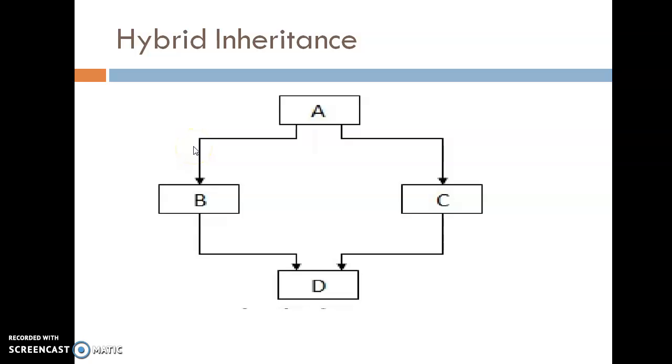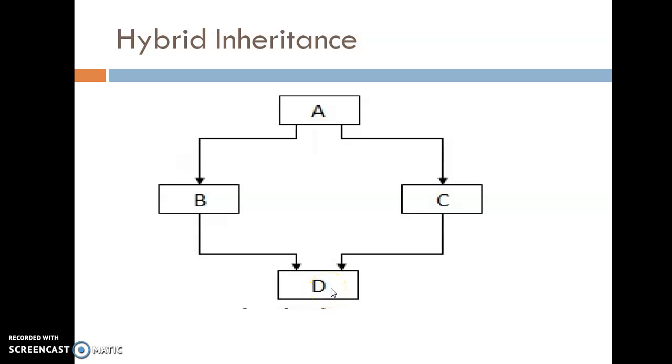Next is hybrid inheritance. Hybrid inheritance is a combination of any types of inheritance out of the previous 4. See here, from class A, class B and class C are going to derive. This is the concept of hierarchical inheritance. From the two classes B and C, class D is going to derive.